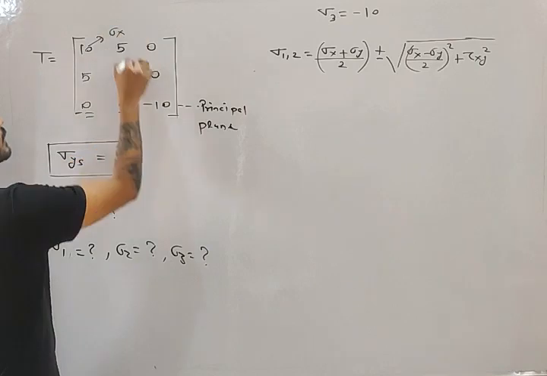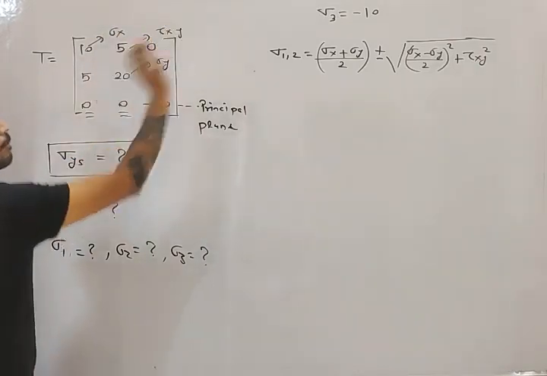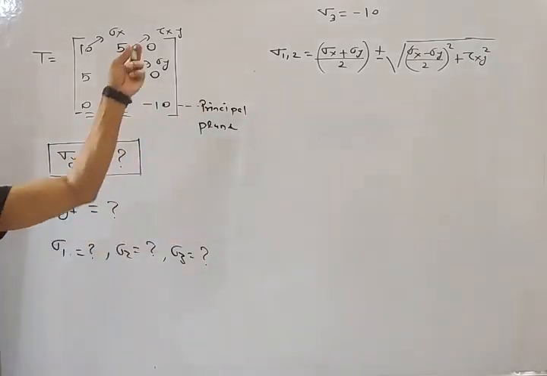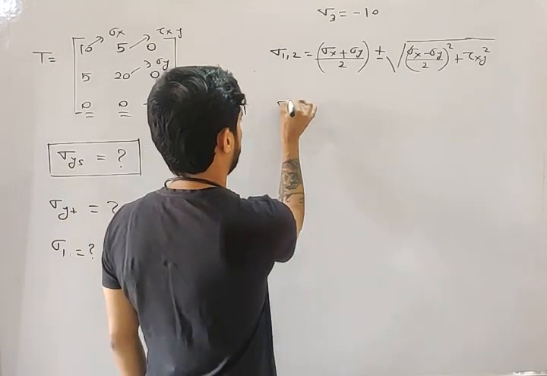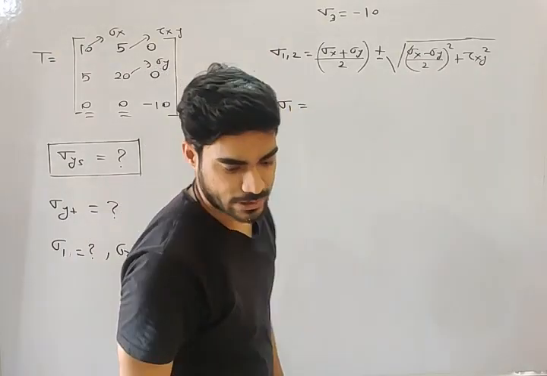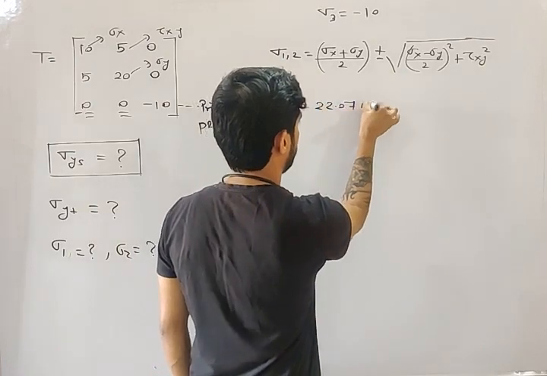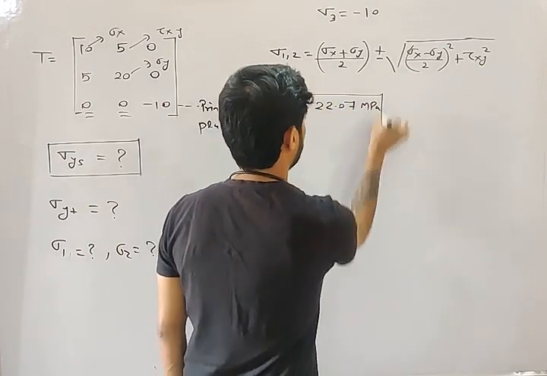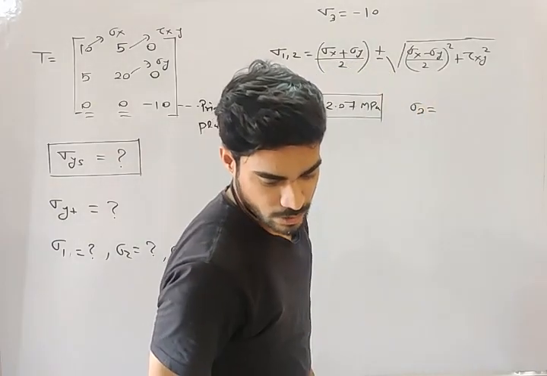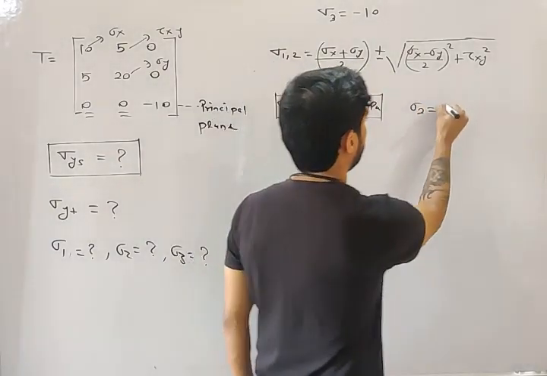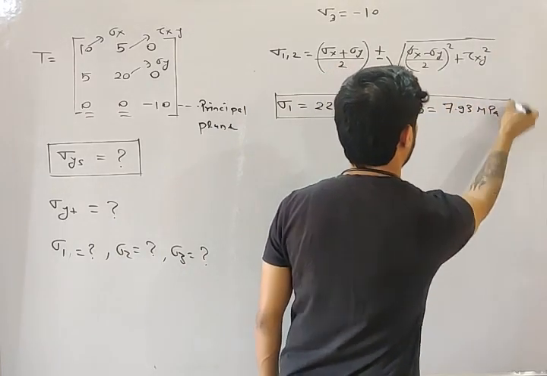This is sigma x, this is sigma y, and this is tau xy. Put the values in the formula, and you will get sigma 1 and sigma 2. If you put the values and solve it, you will get sigma 1 equals 22.07 megapascal and sigma 2 equals 7.93 megapascal. So these are the principal stresses 1 and 2.